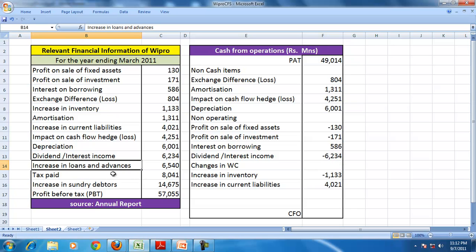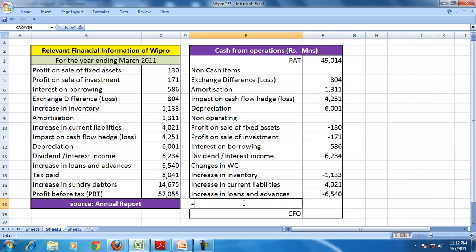Increase in loans and advances is another current asset, and increase in a current asset is a decrease in cash flow. Tax paid we have already taken.